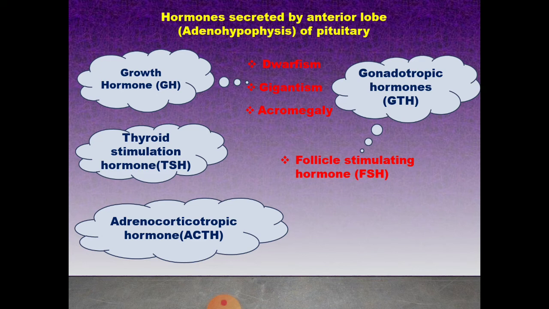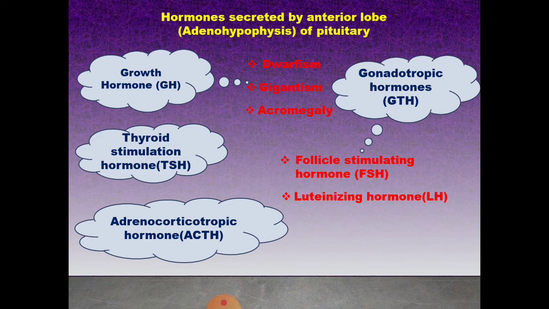In male, it stimulates the Leydig cells of the testes to secrete male sex hormones. In female, it causes ovulation, the rupture of the mature Graafian follicle, and is responsible for the development of the corpus luteum and production of the female sex hormones estrogen and progesterone.